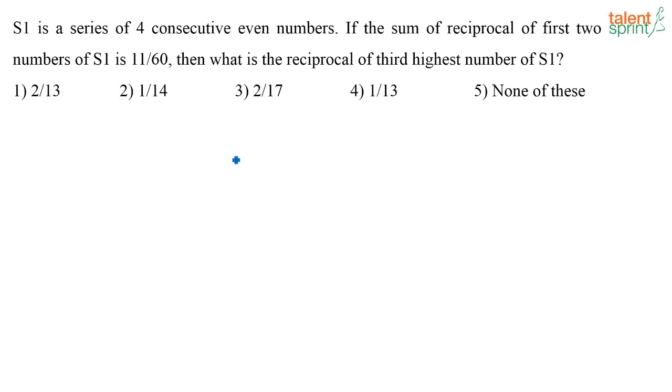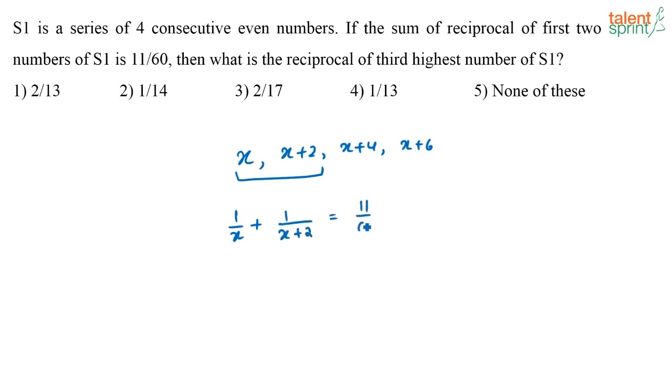Now, what is the general form in which you will write the numbers? The numbers will be x, x plus 2, x plus 4 and x plus 6, right? This is how you would approach this question normally. Now, they are telling us that when you look at the first two numbers in the series, the reciprocals of these two numbers, if you add them, the answer is equal to 11 by 60. Now they are asking us to find the reciprocal of the third highest number of S1.